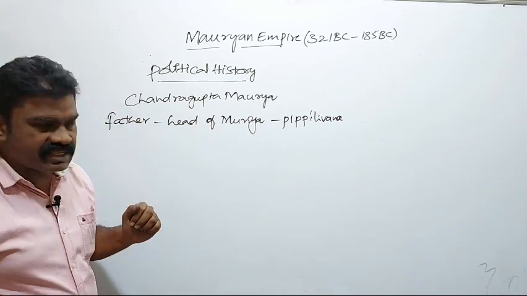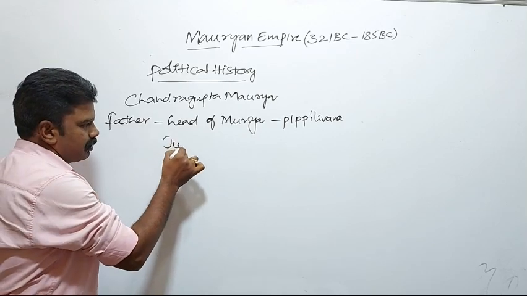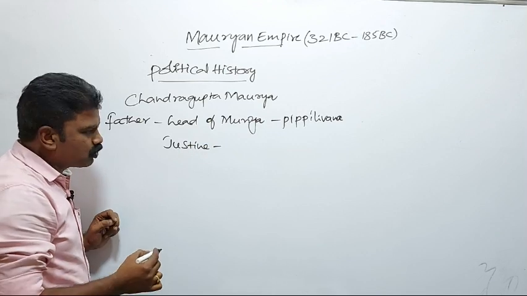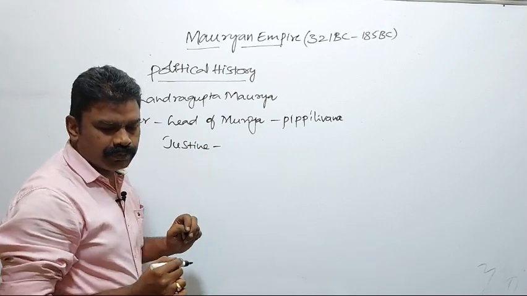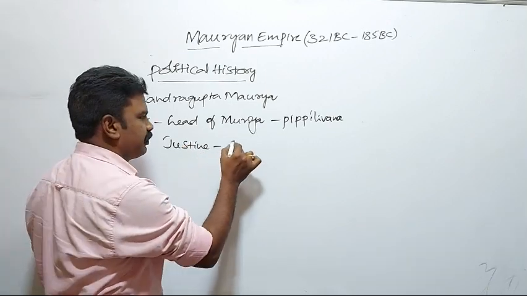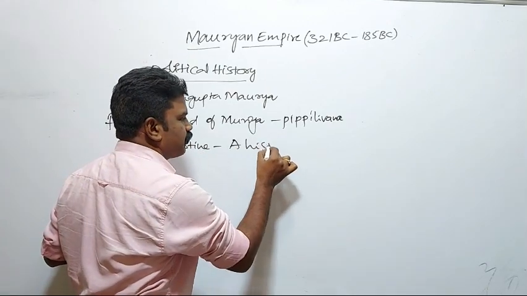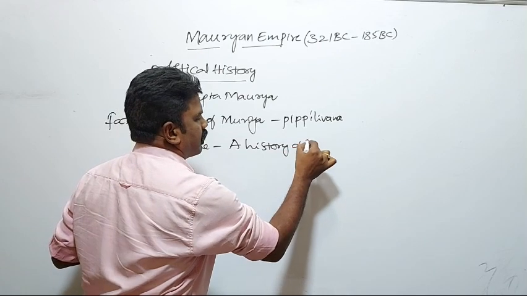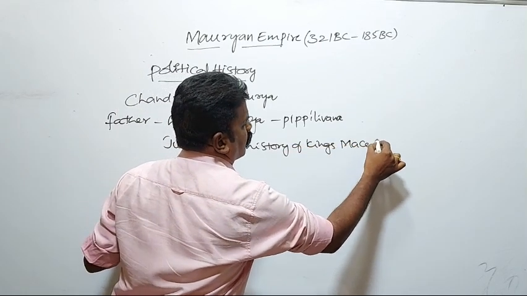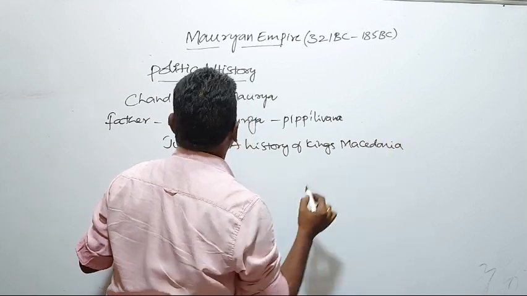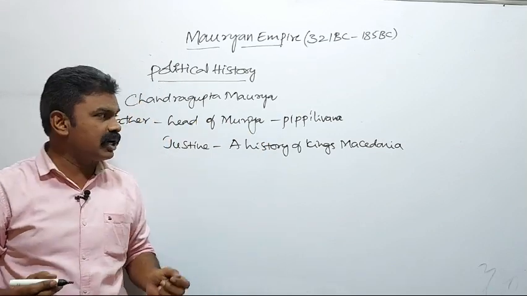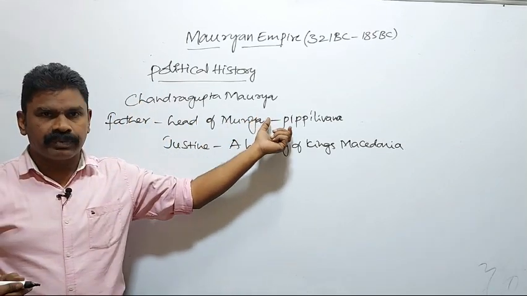According to Justin, the Greek writer who wrote a history of the kings of Macedonia, Chandragupta Maurya's father was the head of the Maurya clan, which belonged to Pippalivana.